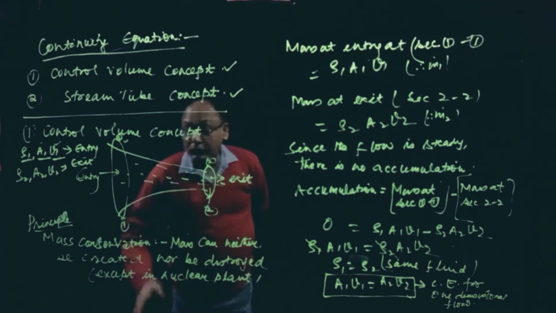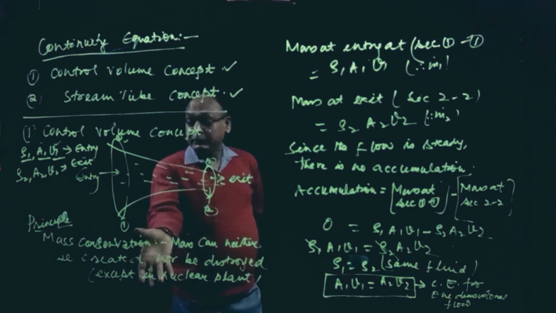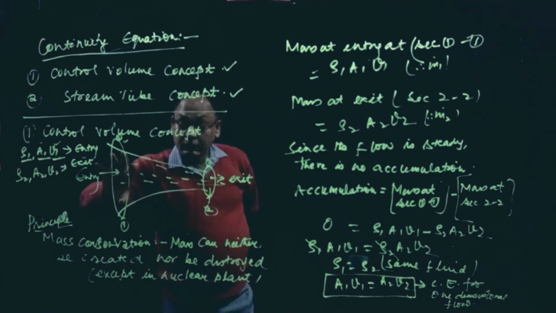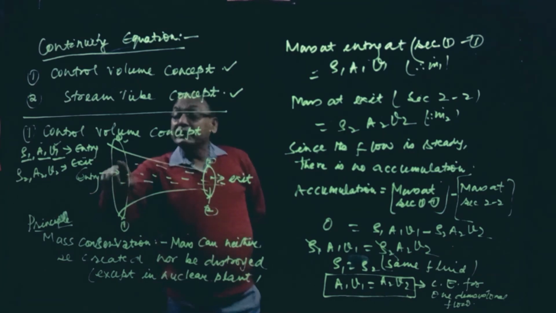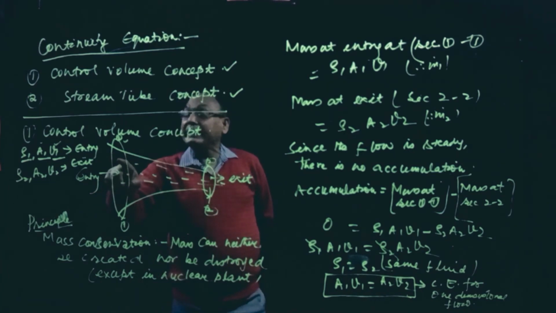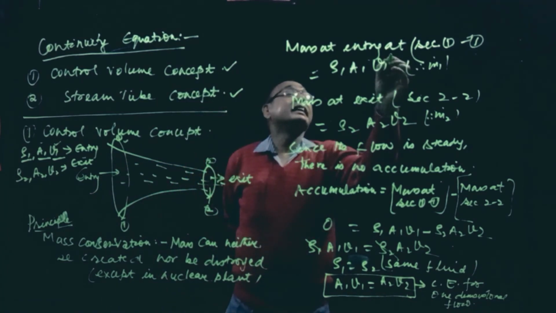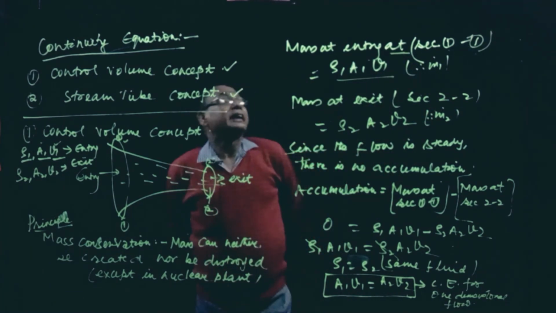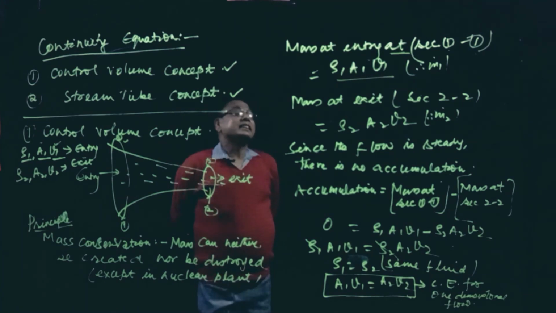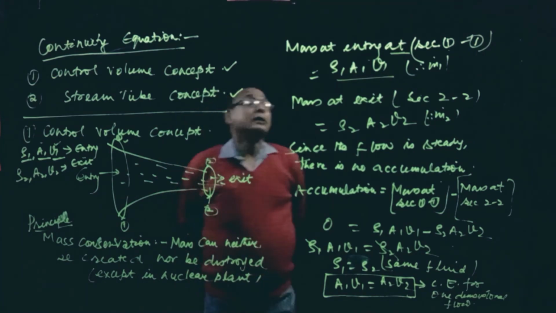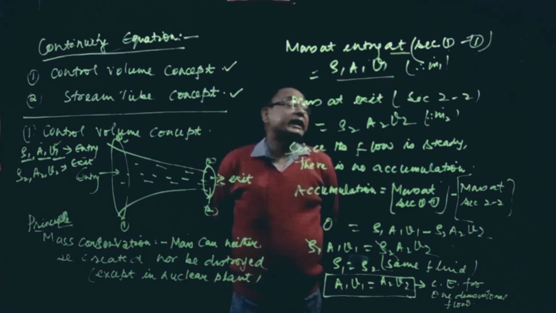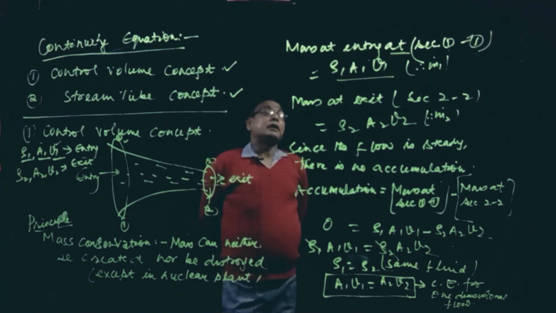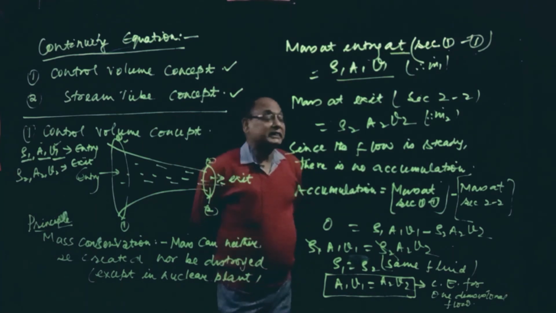According to the mass conservation principle, what is the mass at section 1-1? It is equal to rho 1 A1 V1, the mass at entry. The mass at exit, section 2-2, is rho 2 A2 V2. Since there is no accumulation, mass at entry is equal to mass at exit.